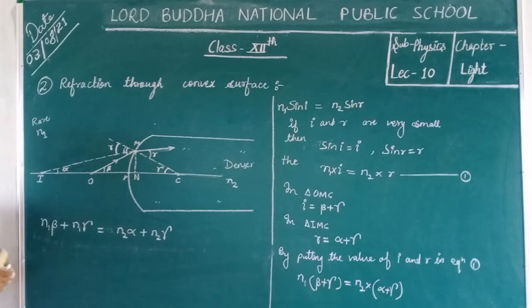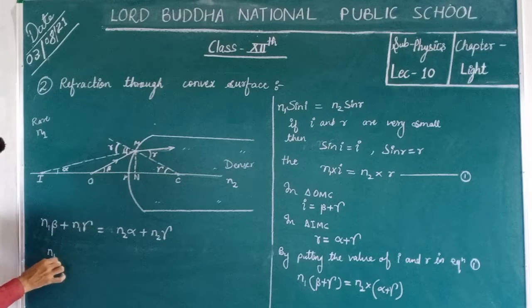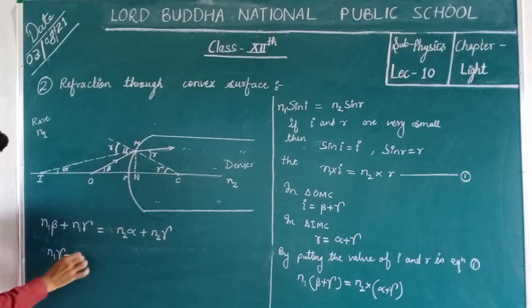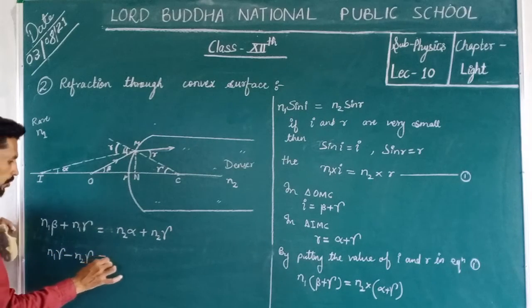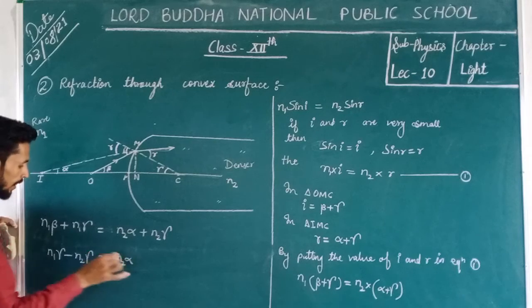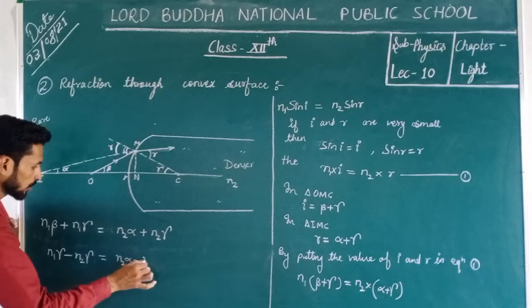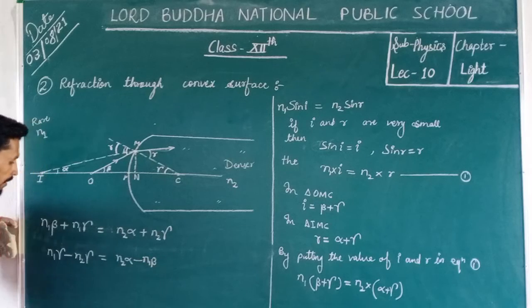Now take the gamma one side and this will be another side, so it can be written as n1 into gamma, and take this side, that will be negative n2 into gamma, and that is equal to n2 alpha, and it becomes negative n1 into beta.